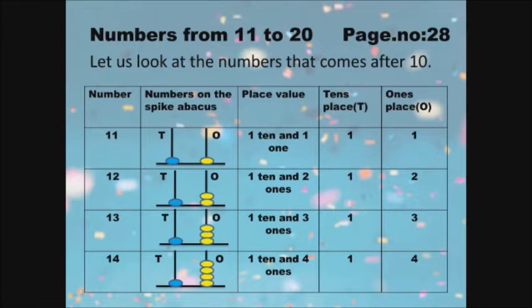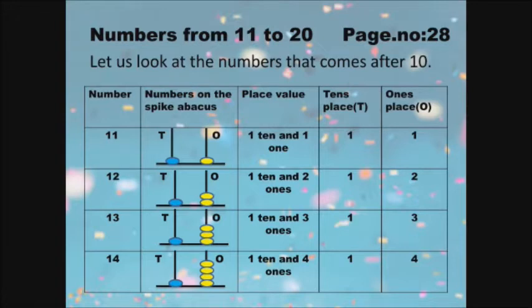Numbers on the spike abacus, place value, tens place and ones place. The number we have to start with is 11. 1, 1, that is 11. In the spike abacus we have 1 bead in the ones place and 1 bead in the tens place. So that is 11.